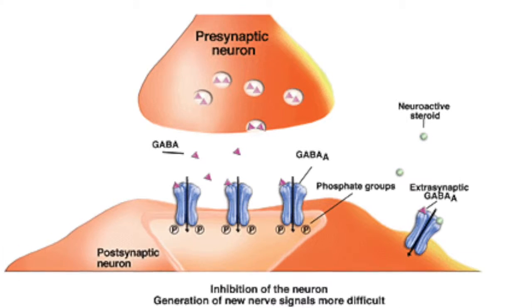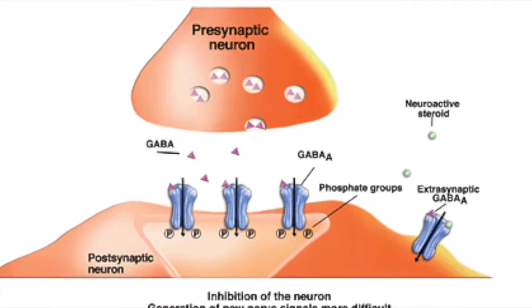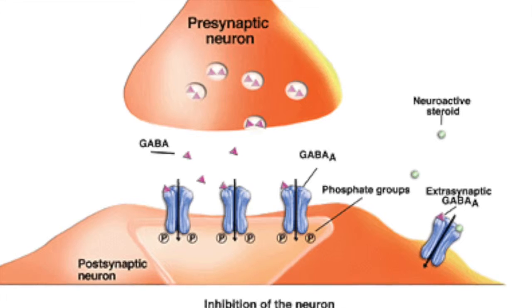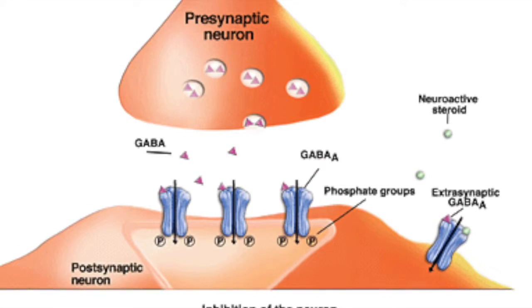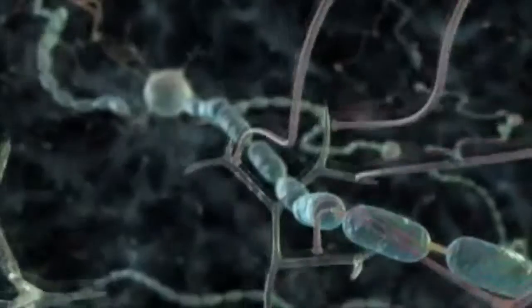One example of an inhibitory neurotransmitter is GABA, which reduces energy levels and calms everything down. Alcohol increases GABA production in the brain, which results in sedation. This suppression of the excitatory neurotransmitter glutamate and the increase of the inhibitory neurotransmitter GABA slows everything down, affecting your thoughts, speech, and movement.